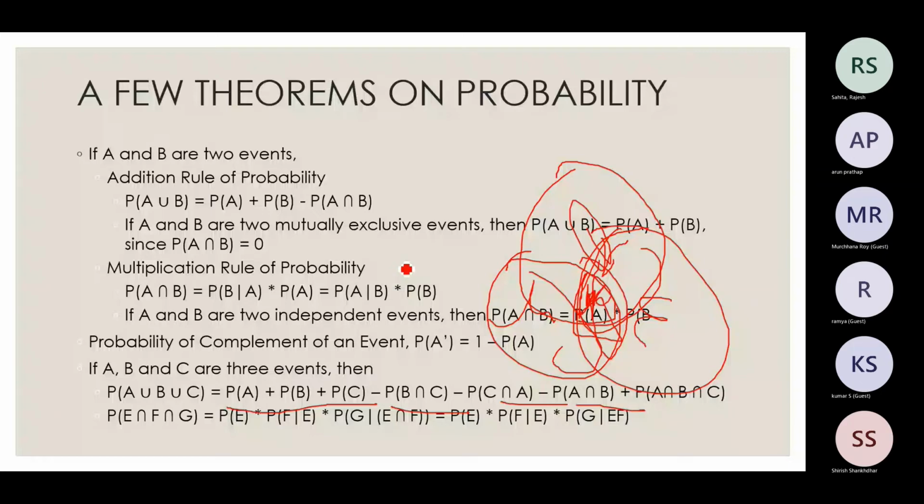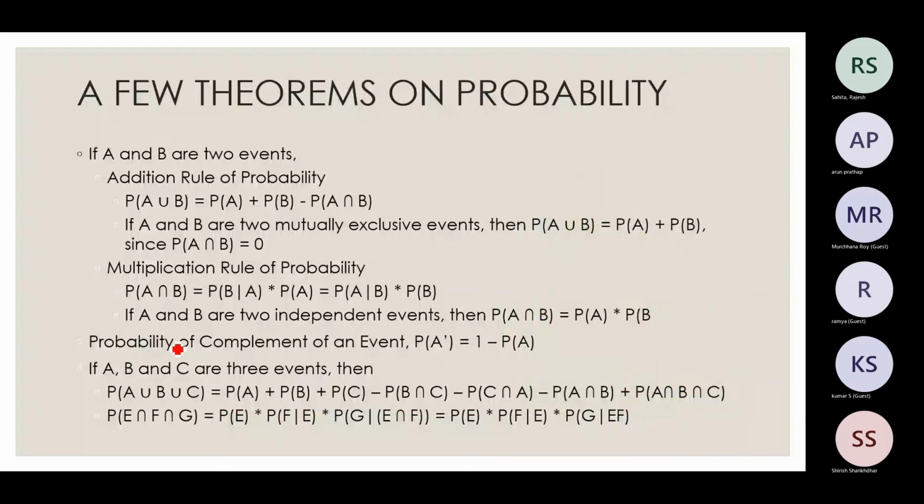Similarly, the multiplication rule, if you extend it for multiple events, for events E, F, G, it will be probability of E, the first event, into probability of F given E, the second event, into probability of G given E intersection F. So that way you can extend it to any number of events.